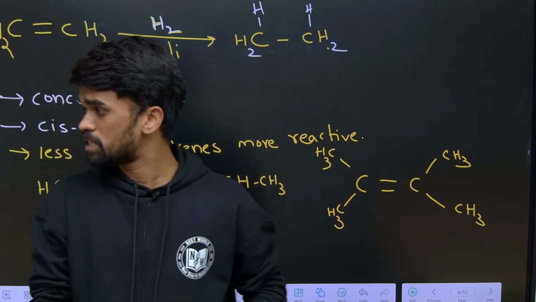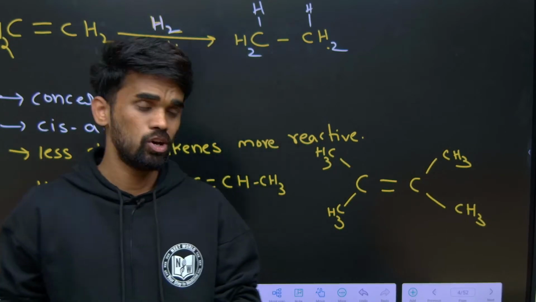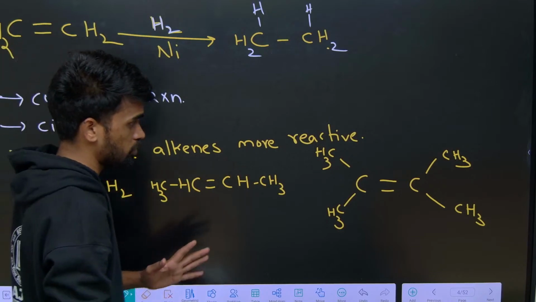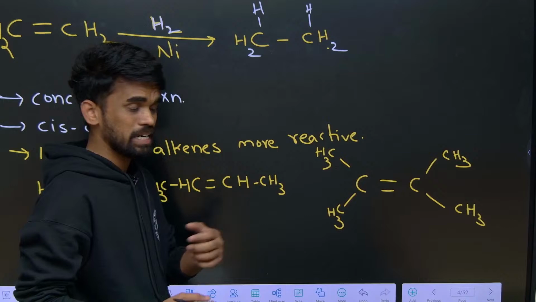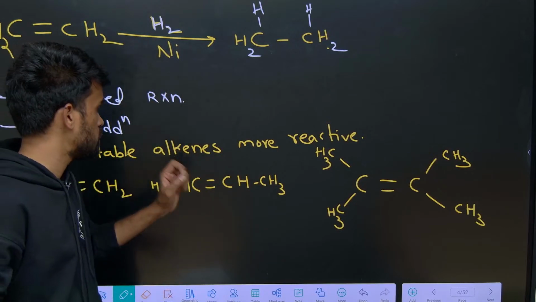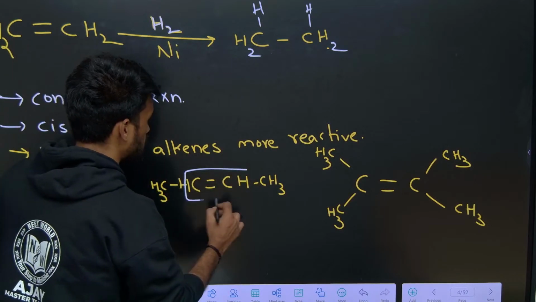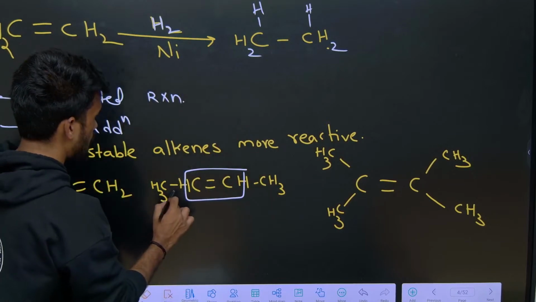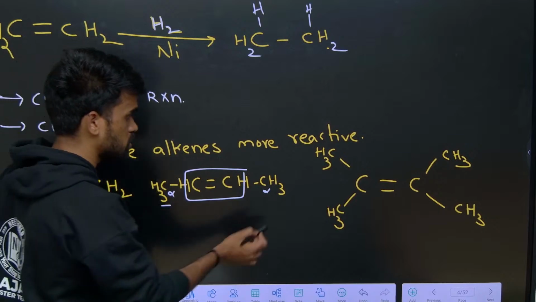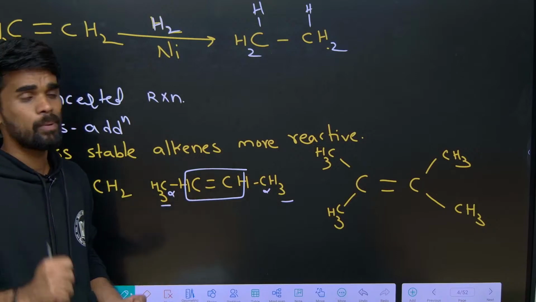Stability of alkenes is explained by hyperconjugation. We already discussed hyperconjugation. The minimum criterion for hyperconjugation is that there should be at least one alpha hydrogen on the alkene carbons. Here we have 3 alpha hydrogens on each side, total 6 alpha hydrogens, so 6 hyperconjugative forms.